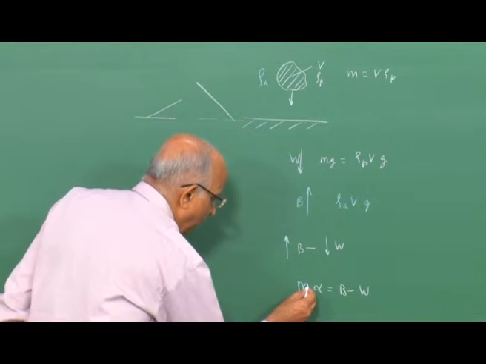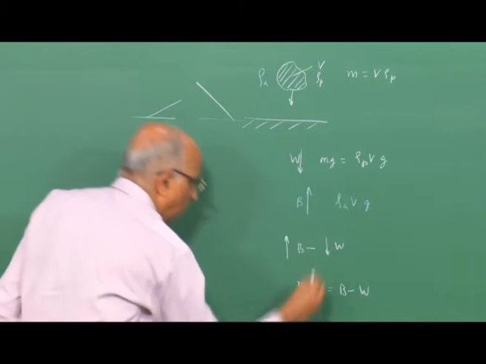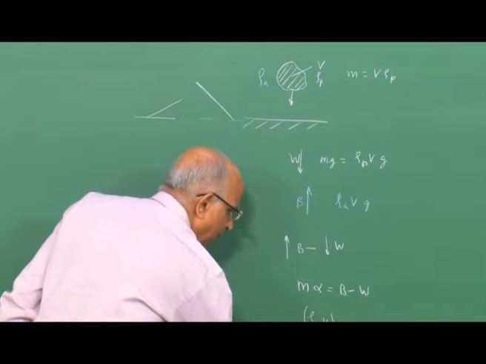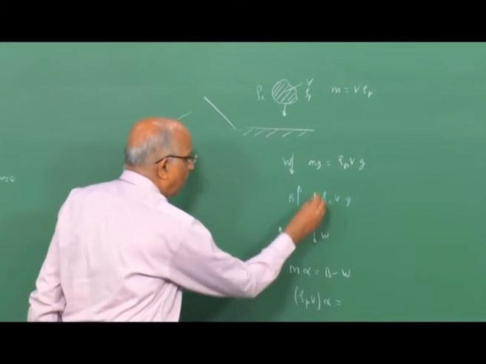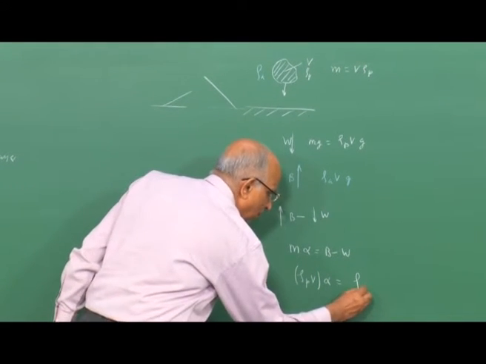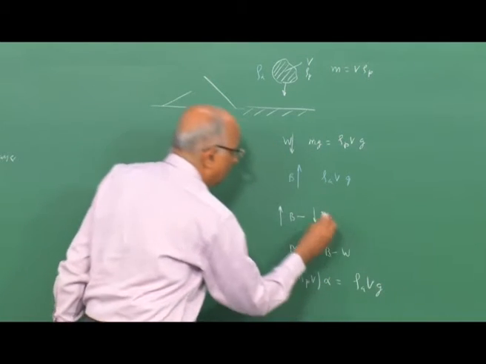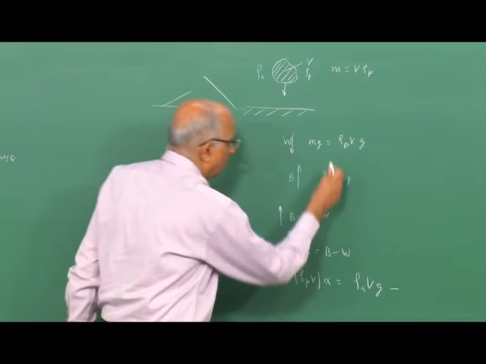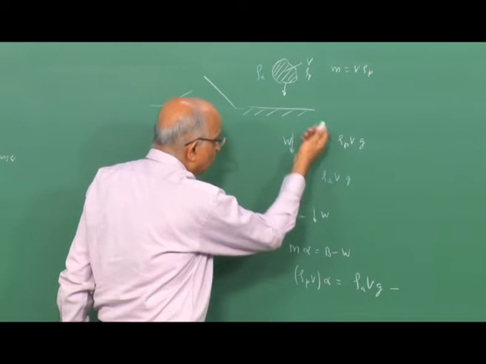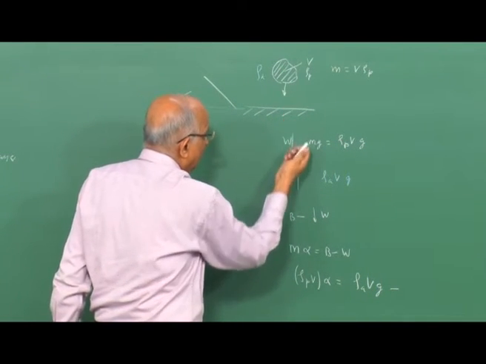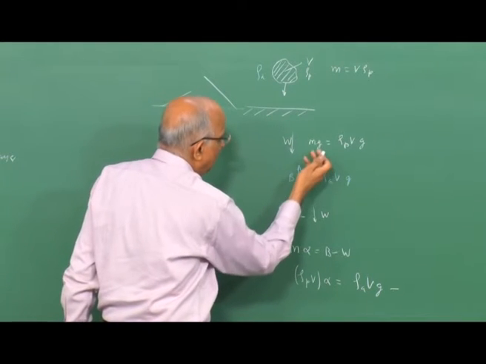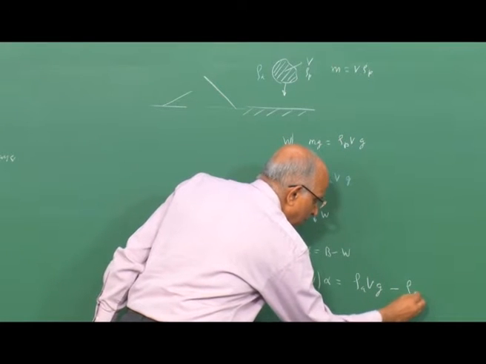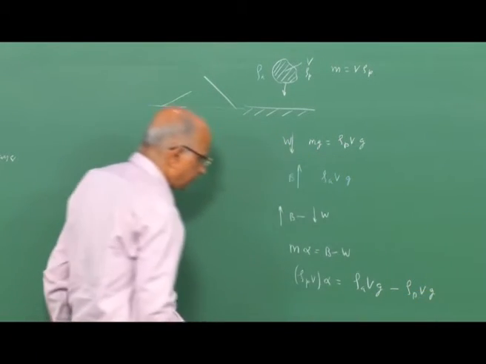The mass of the gas is equal to rho p into V, density of the parcel of gas into volume of the gas, into alpha is equal to the buoyancy force, which is equal to rho A into V into G, minus the force with which the parcel is attracted by the gravitational field, namely mg, which is the weight, which is equal to rho p into V into G.